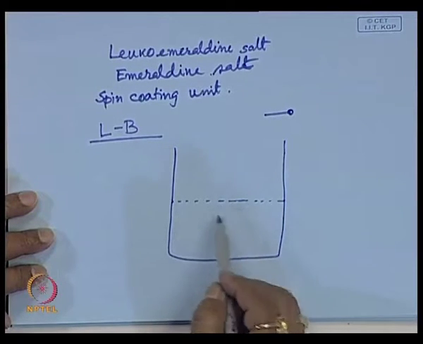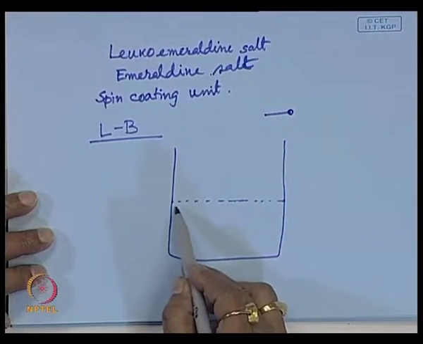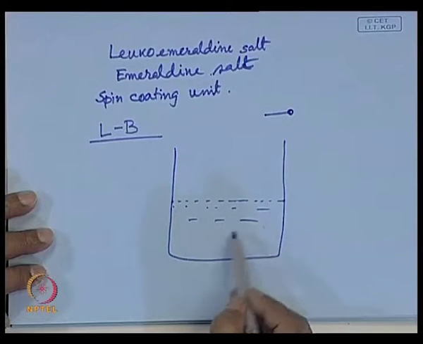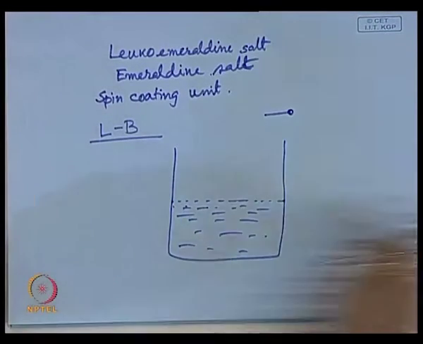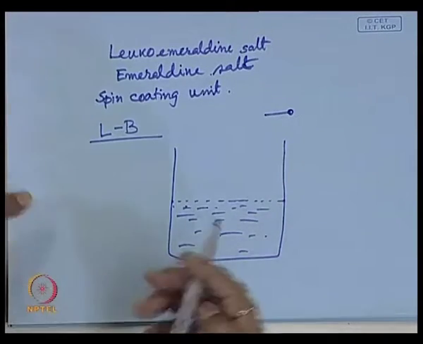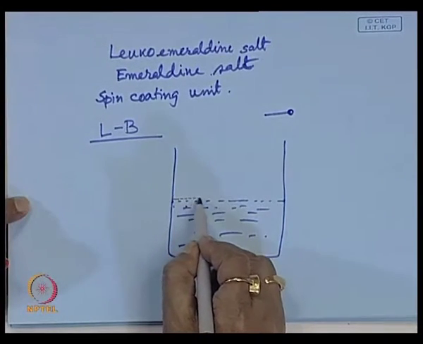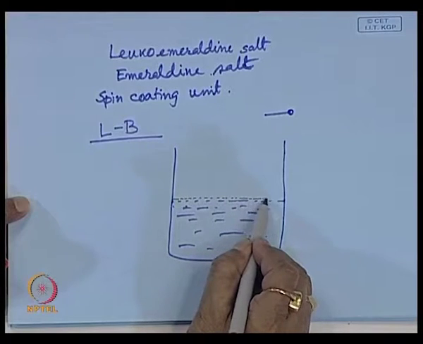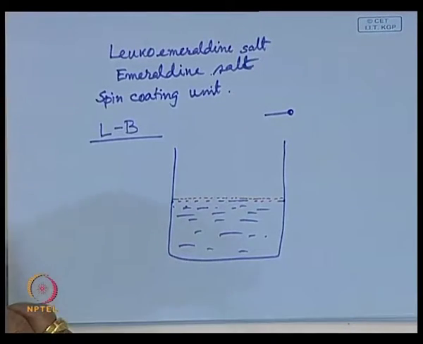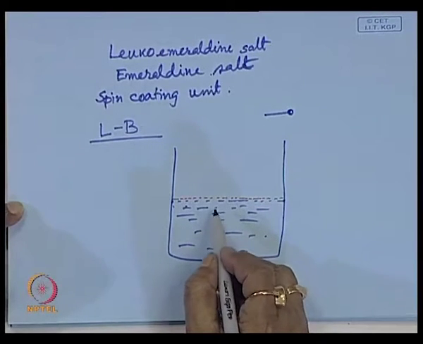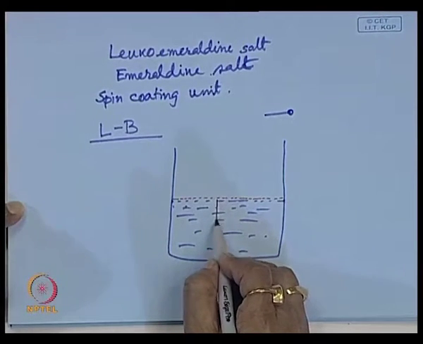This is the water level, the upper meniscus, and here are the water molecules. And over this, suppose you have a thin layer of stearic acid solution in chloroform. Then you take a substrate, say a rectangular substrate like this,